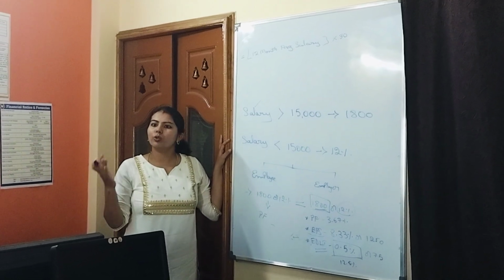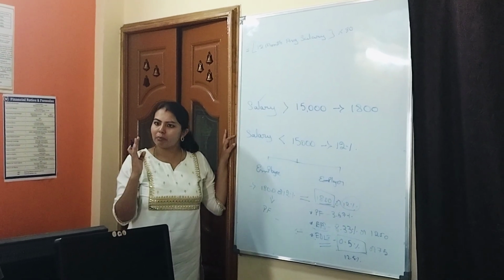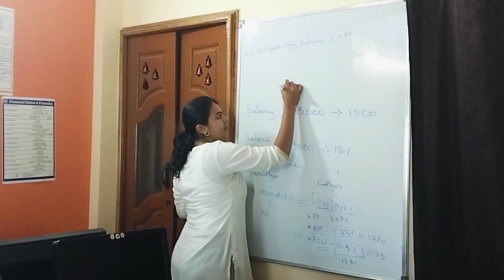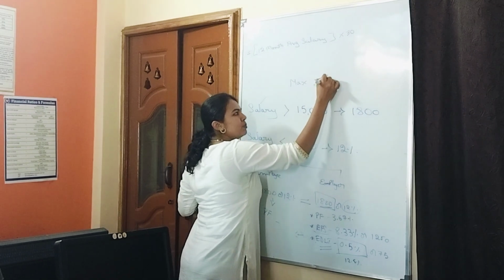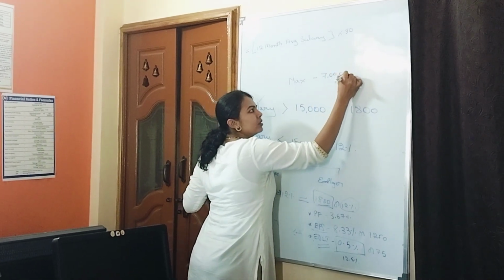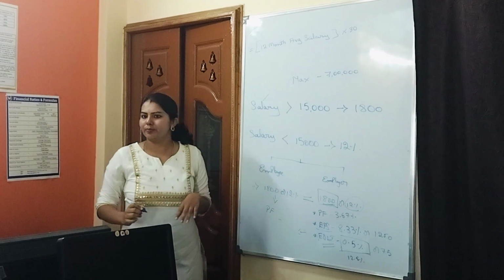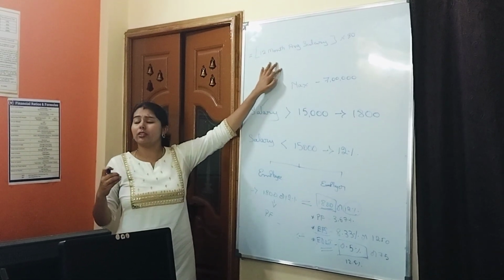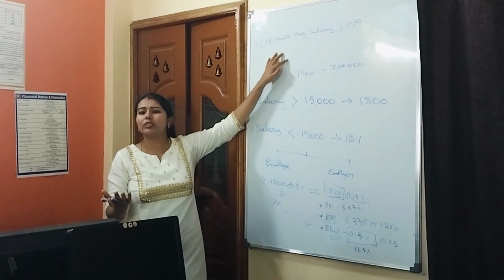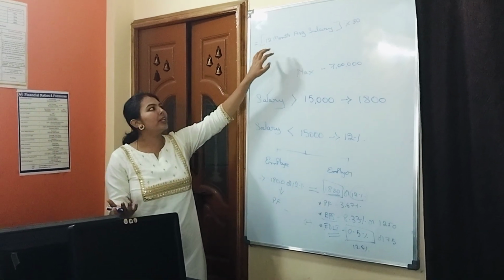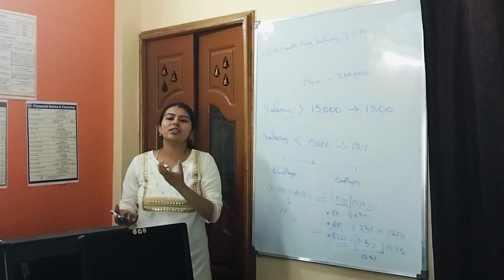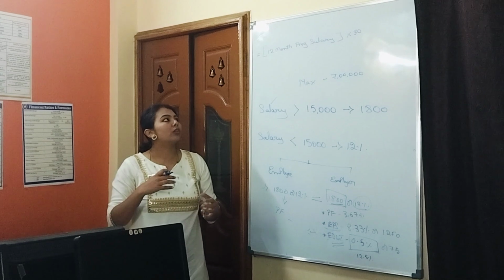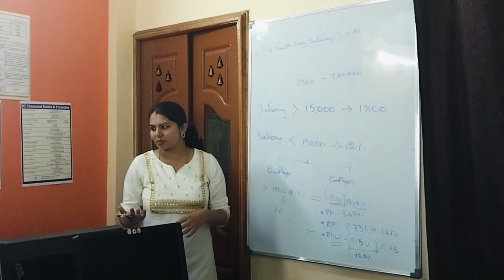If my basic plus DA is more, I will get more insurance, no? Yes, ma'am. So again a cutoff is there. The maximum limit to get this is 7 lakh. Maximum we can get only 7 lakh. So the person who is getting less salary, for example 10 to 15,000, will get only a less amount. For this purpose, the government decided to give some bonus.